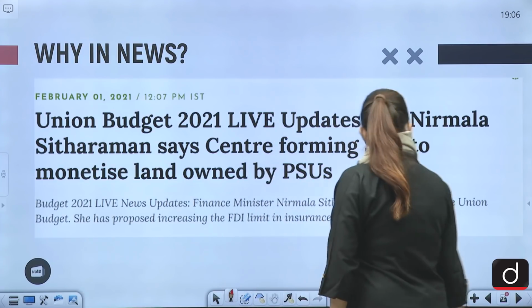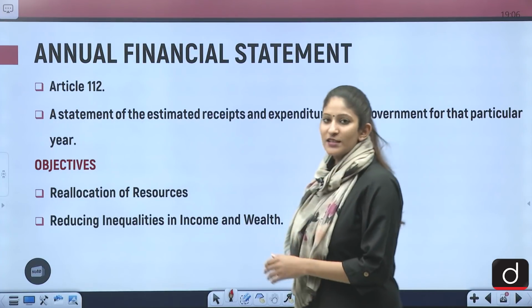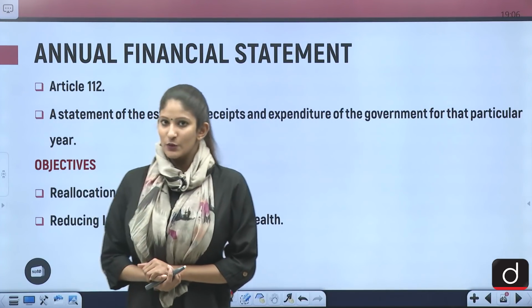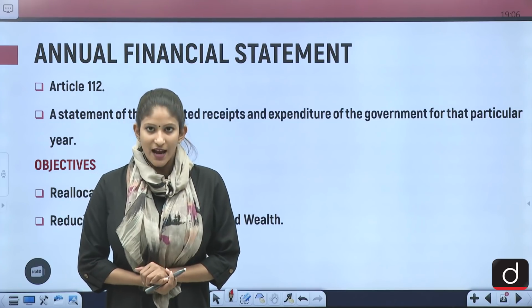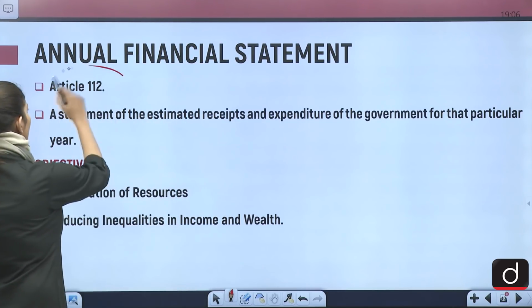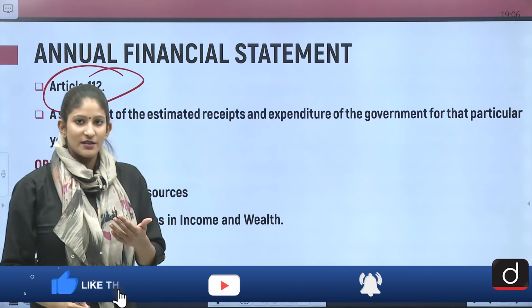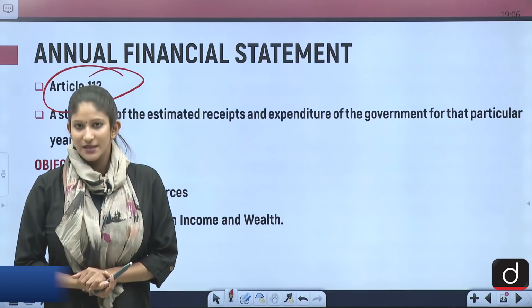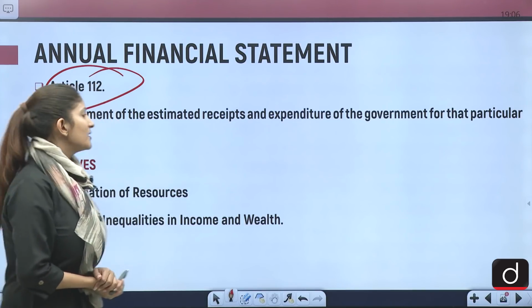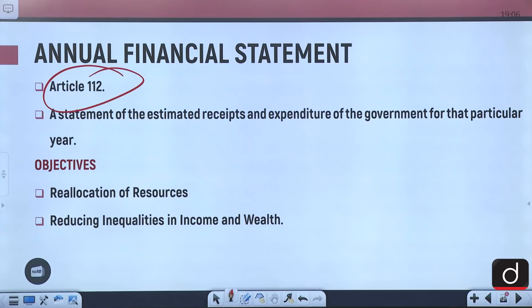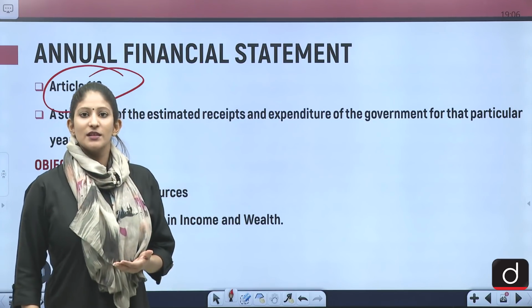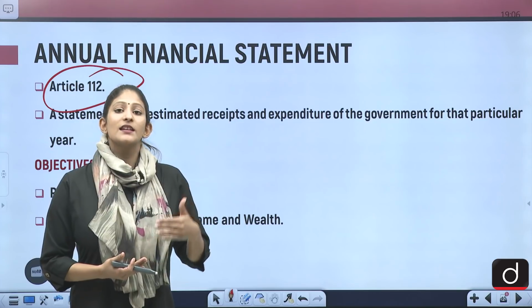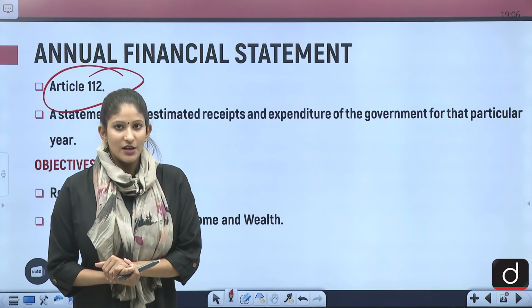So let's talk about the annual financial statement. It is given in the Constitution under Article 112 that a budget, or the term budget, has not been mentioned in the Constitution of India, so an annual financial statement must be presented. What is an annual financial statement? It is a statement of the estimated receipts and expenditure of the government for that particular year. So it is a proper statement having an expected expenditure and anticipated receipts.